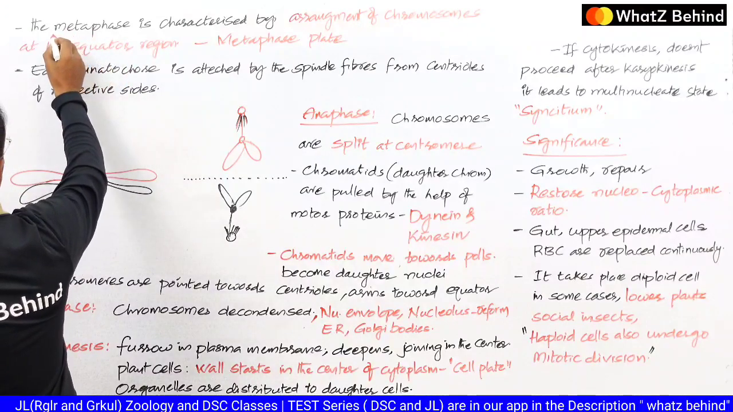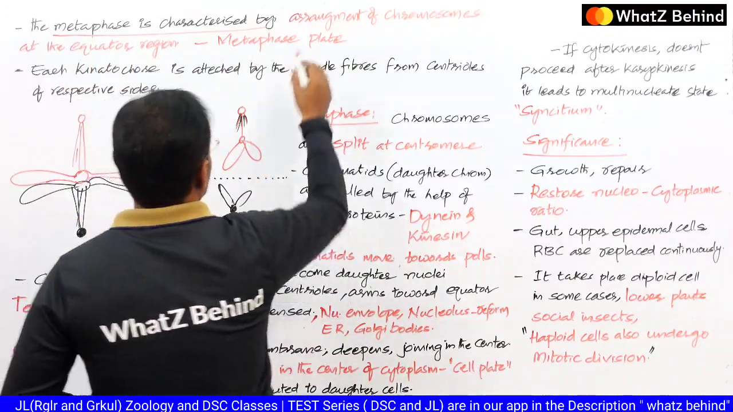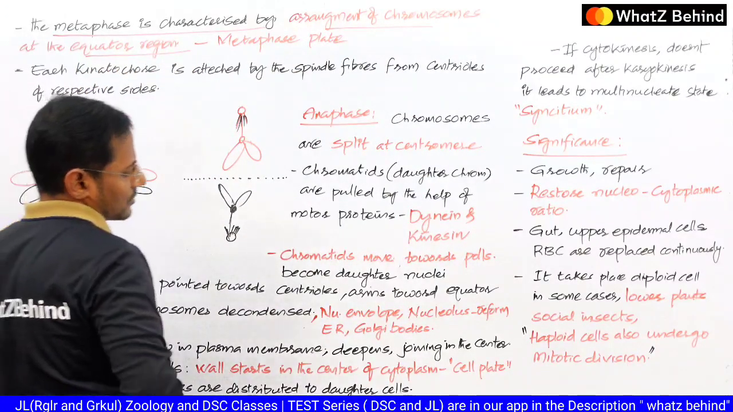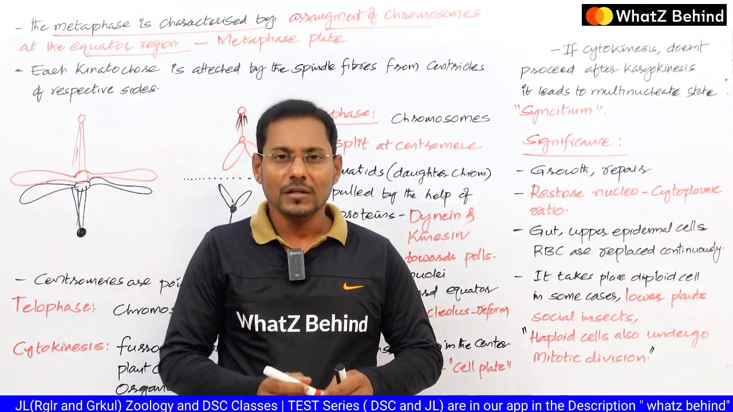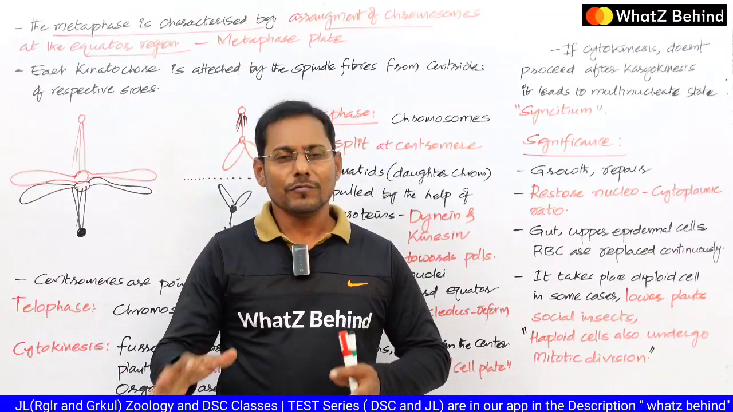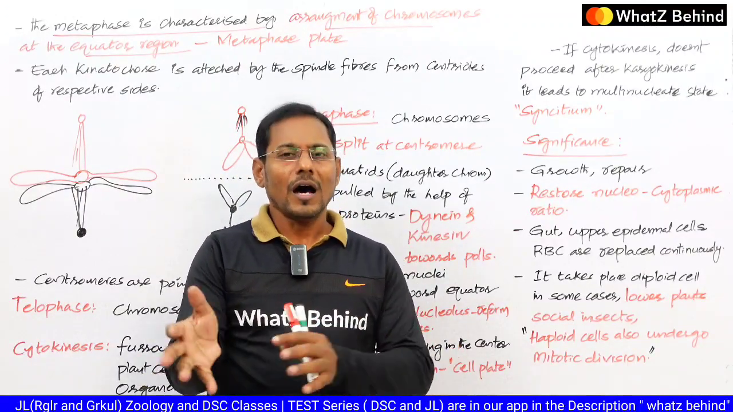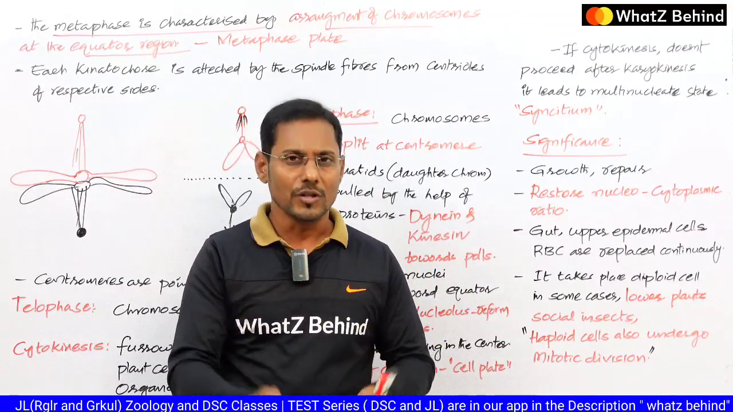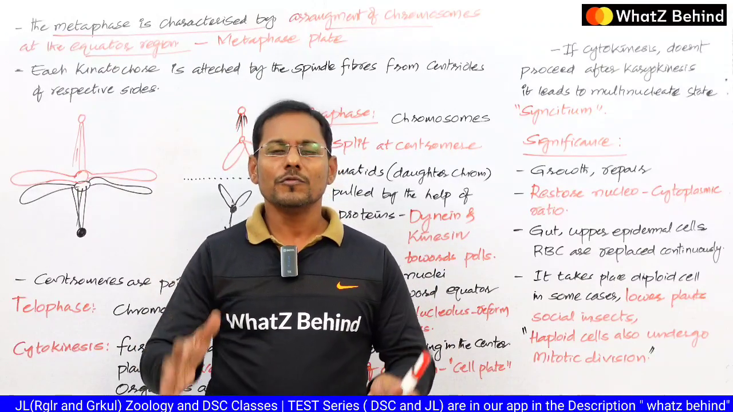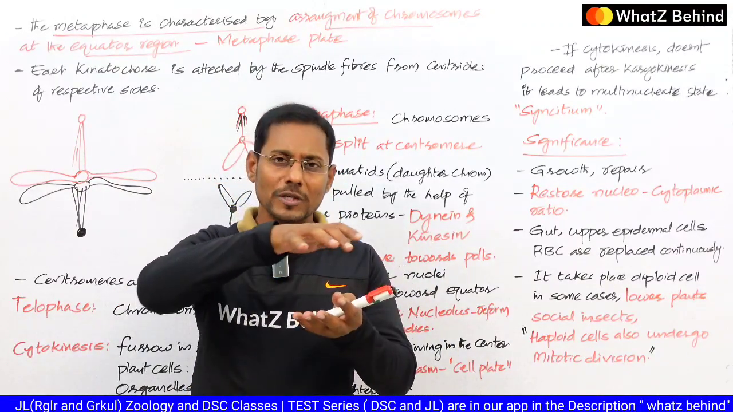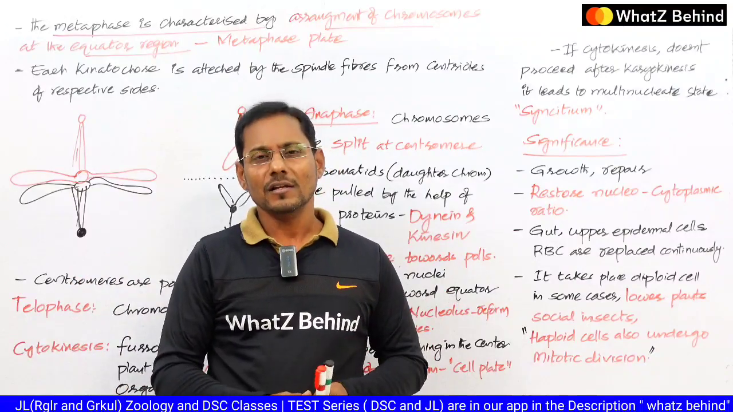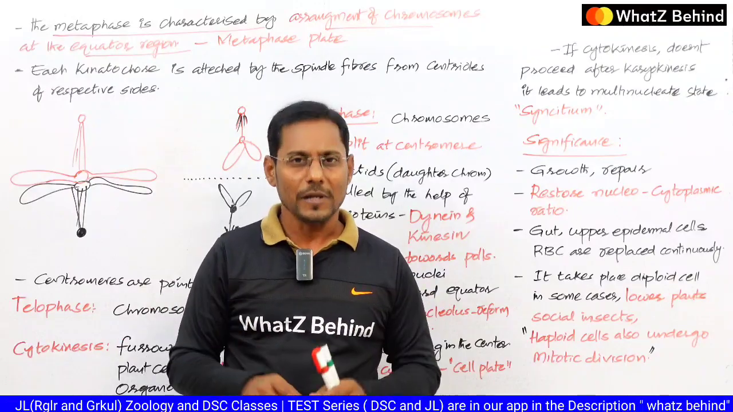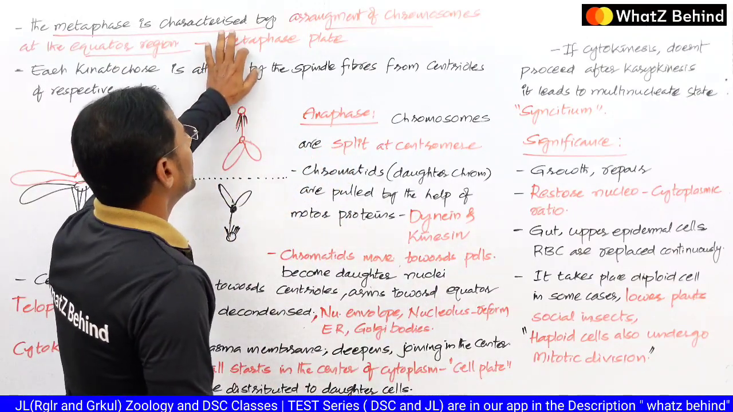And here the metaphase is characterized by the arrangement of the chromosomes at the equator region. So that is the formation of the metaphase plate, we say. Generally after the condensation of the chromosomes, they are unequally distributed in the cytoplasm. So when the cell enters into the metaphase, all the chromosomes in the cytoplasm are going to be arranged in the middle of the cell. When they are arranged in the middle of the cell, it looks like a plate, so we call it the metaphase plate.